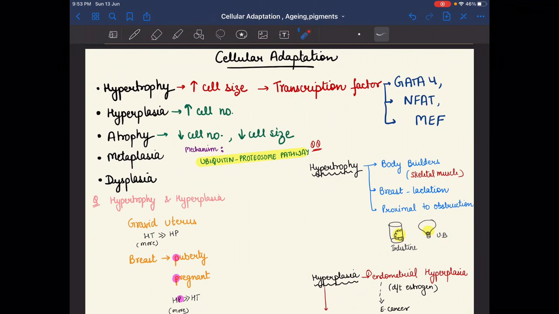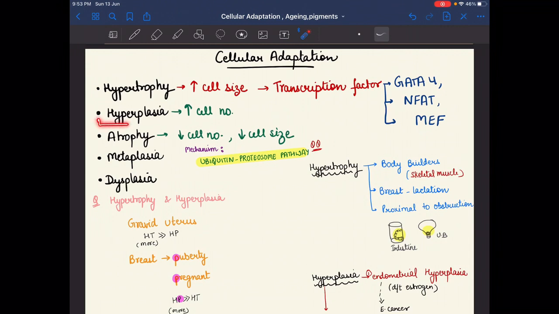And in hypertrophy, hyper means increase. So in hypertrophy there is an increase in the cell size, and the transcription factors are GATA4, NFAT and MEF. From the perspective of pathology, we must remember it. The transcription factors for hypertrophy are GATA4, NFAT and MEF.